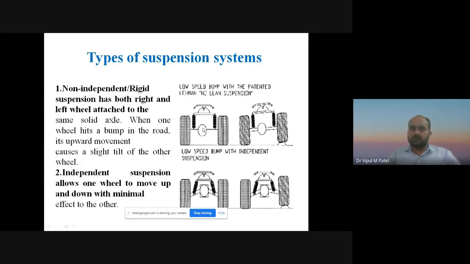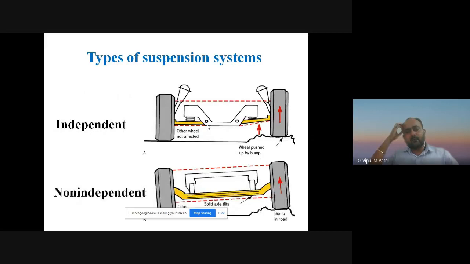This is the main difference between non-independent rigid suspension and independent suspension. Right? Now you can see the live figure of this non-independent suspension system and independent suspension system. Over here you can see the wheel pushed bump by bump. Over here it is a bump. Then in this independent suspension system you can see the minimum effect on the second wheel or second tire. So we can say that the other wheel is not affected.